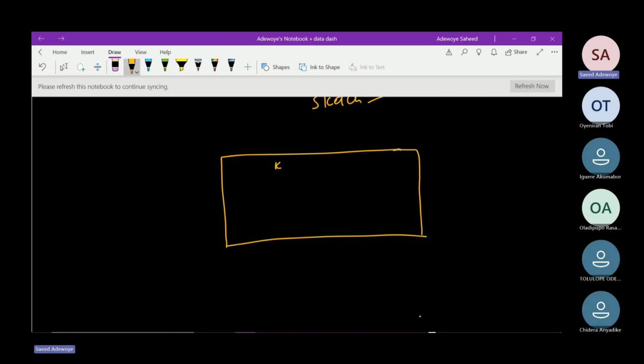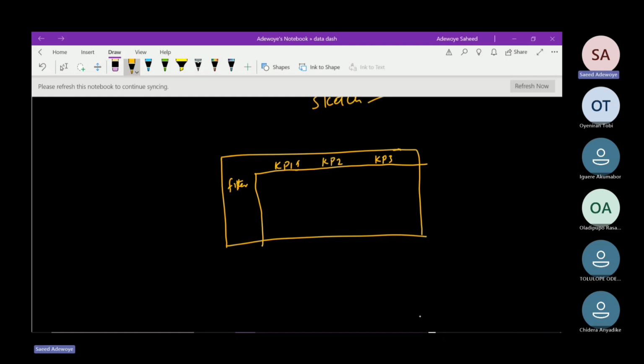Then let's say we have our key KPIs here. Let's say this one is KPI 1. Let me just divide it like this. Don't mind my drawing. Let's say we have KPI 1, another KPI over here, KPI 2, and another KPI here, KPI 3. Then let's say this left pane of my dashboard is just for filters alone.